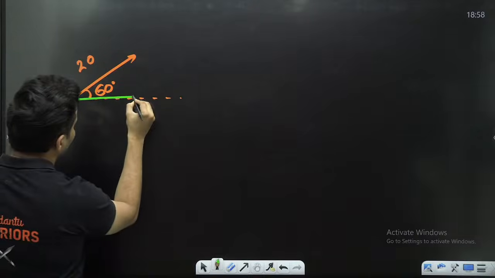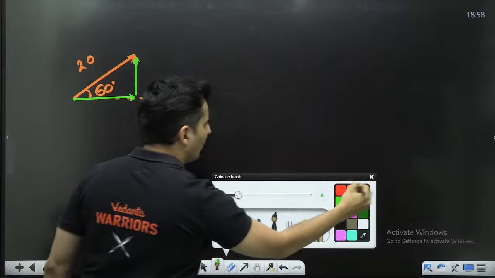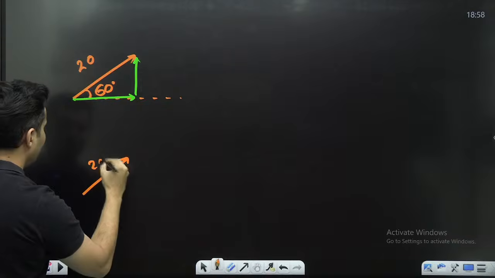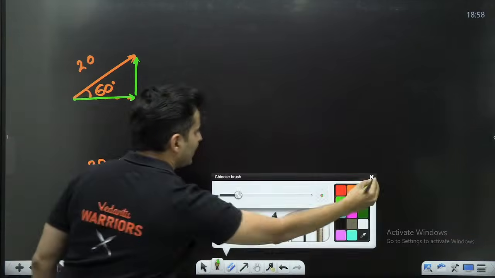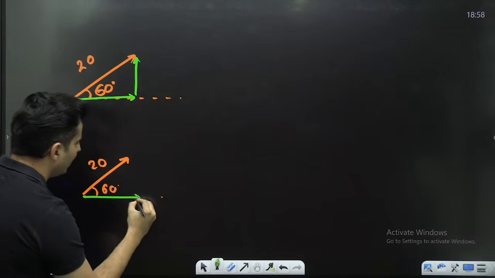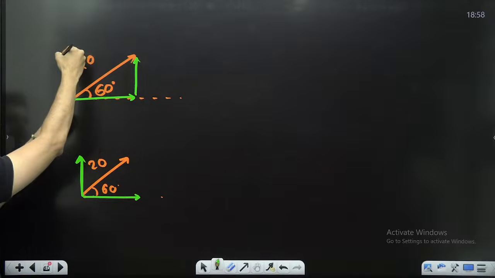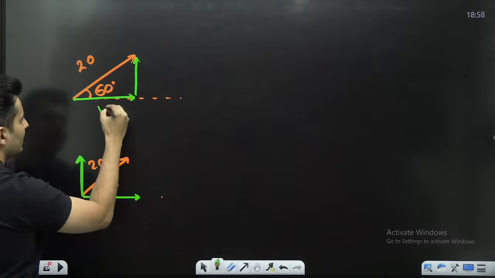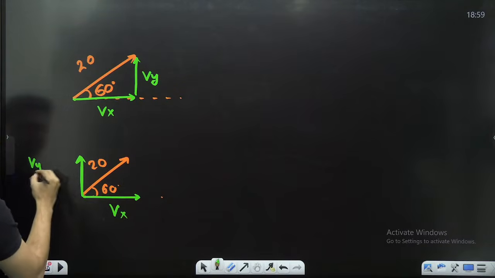One component will be here, the other component will be here, or you can alternatively show it like this. This is 20, this is 60. It's one and the same thing. You can shift this component here. This is Vx, this is Vy.